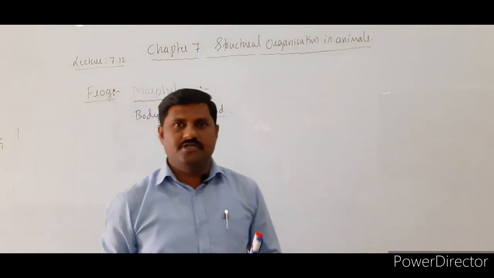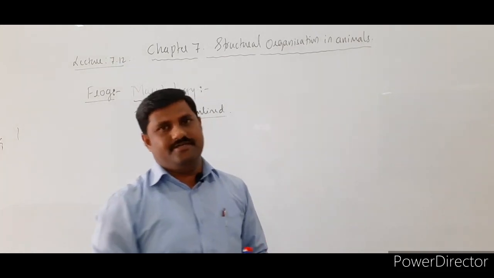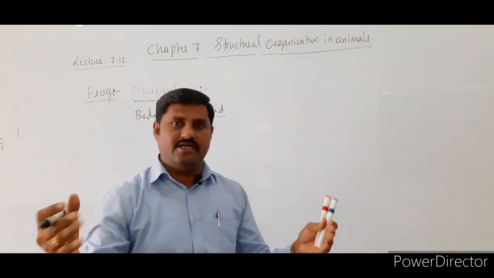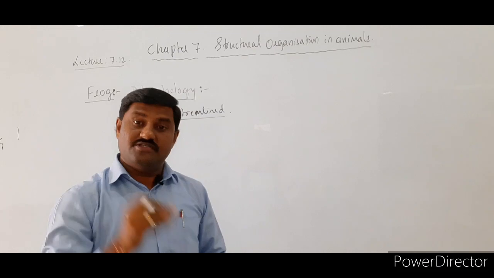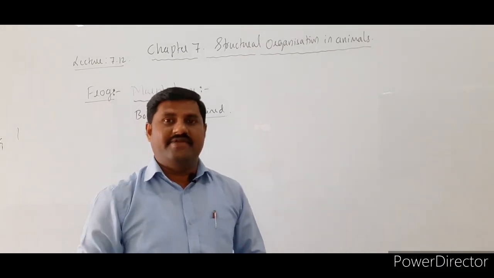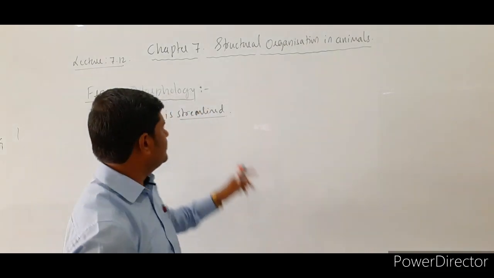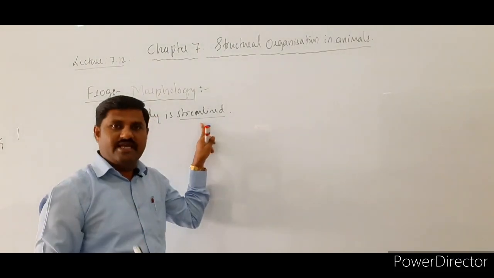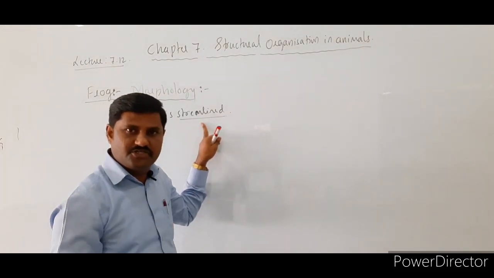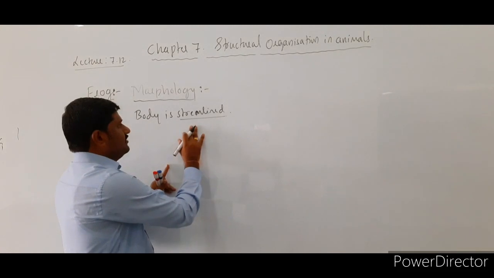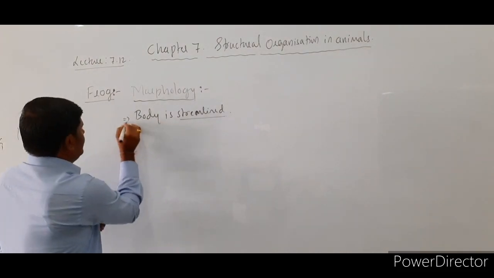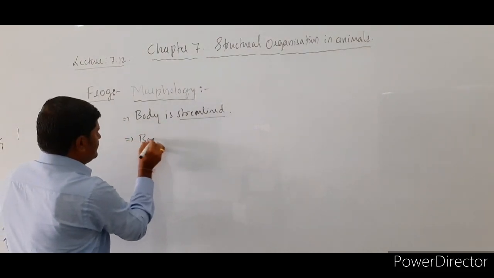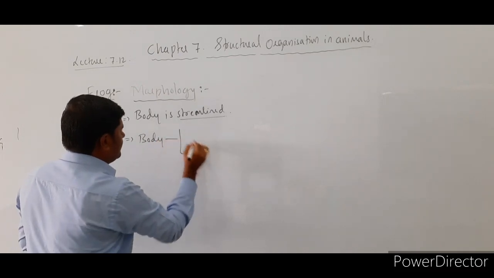Because it should cut through the water. It should pierce the water and move forward, and to do this activity there is a need for a streamlined body. That's why a streamlined body is also seen in fishes, right? So it has a streamlined body, and the body is divisible into two major parts.